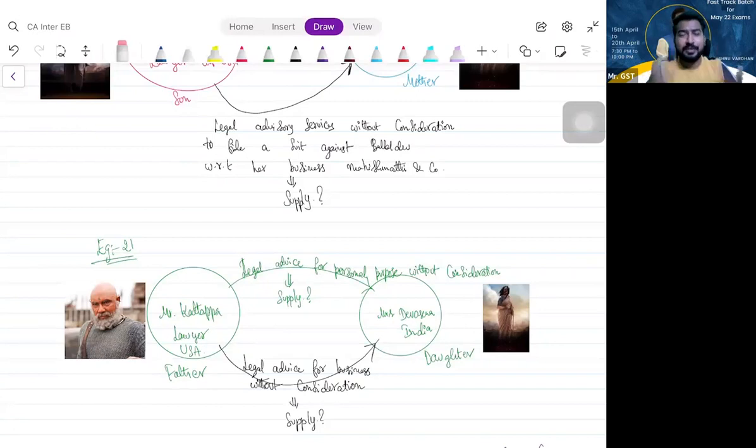That means no matter whether it is personal purpose or business purpose, the answer remains the same, because that fellow is not a part of the family. Are you able to understand? Yes, sir. Clear? Shall we proceed?